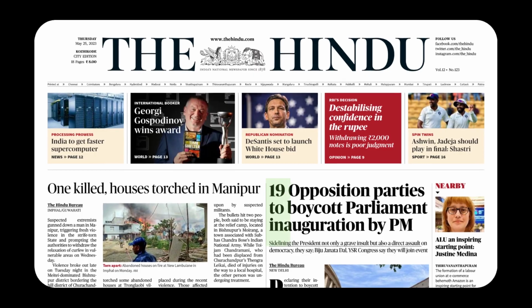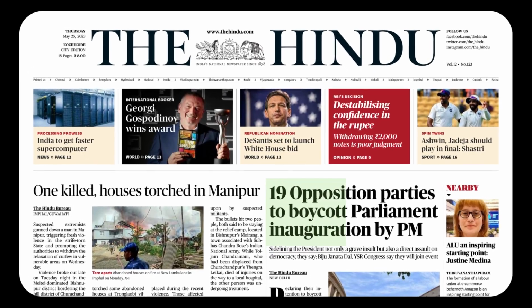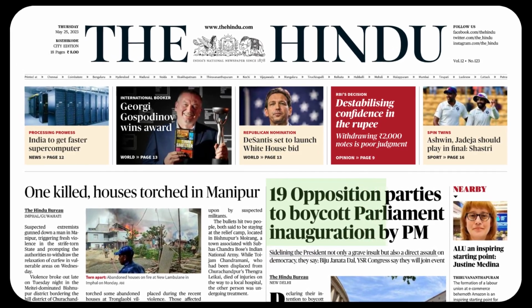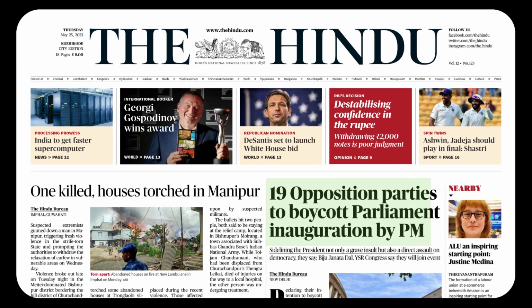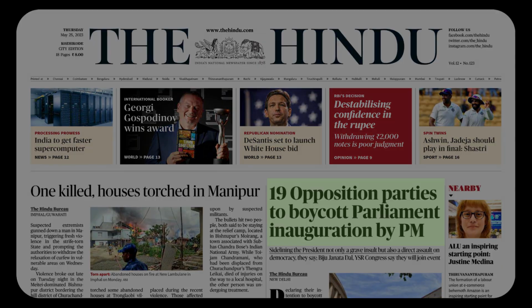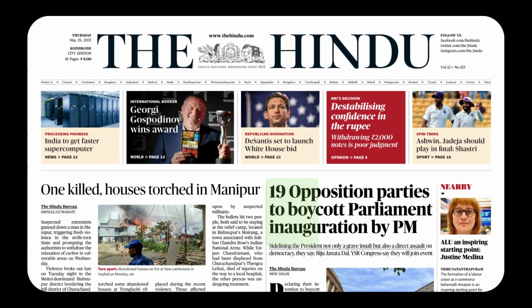19 opposition parties to boycott parliament inauguration by PM. As we know, this is a sentence made up of words, and see how words have been arranged. We can see there must be nouns: 19, opposition, the first noun of the day. The word ends with -tion. Tion endings must be nouns, as we know.